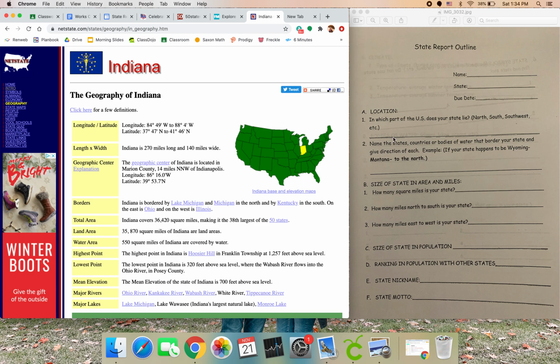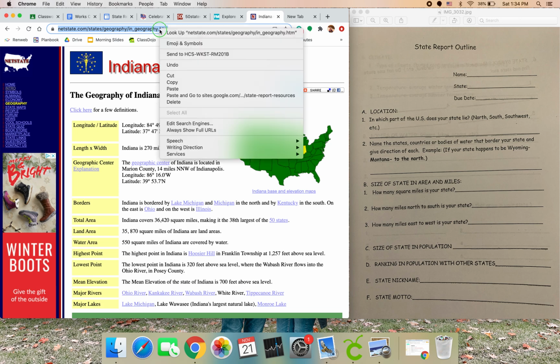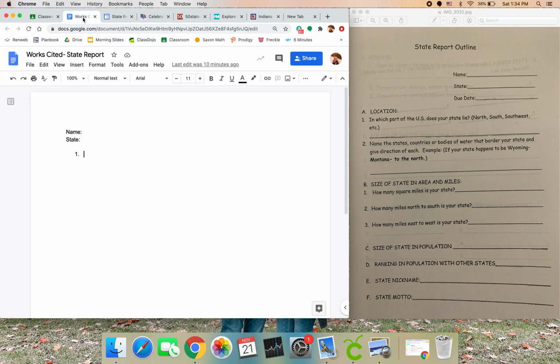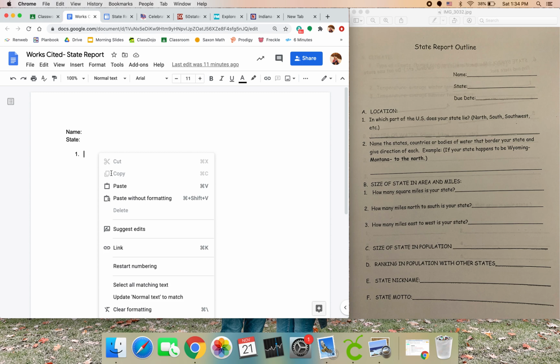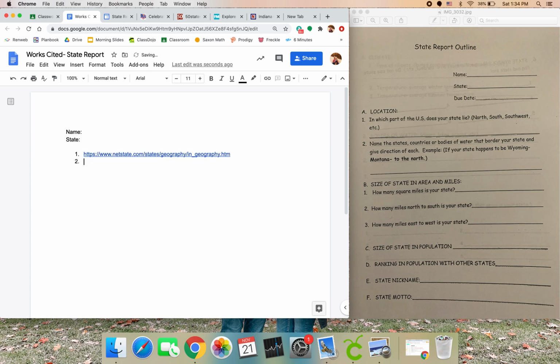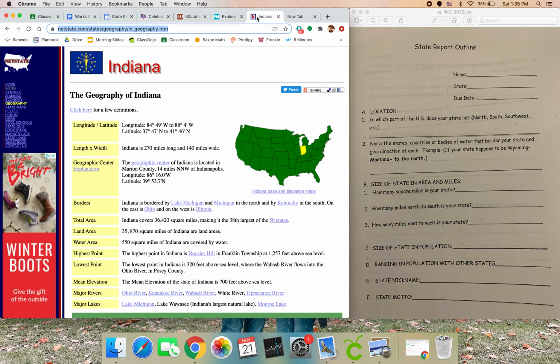Now, I found that information for question 1 on this page. So I have to come up here, copy the link, and come over here and paste it right here. That shows me that's where you found this information. Now, give the states, countries, or bodies of water that border your state and give directions for each. Example, if your state happens to be Wyoming, Montana to the north. So for Indiana, we have Michigan to the north, Ohio to the east, Kentucky to the south, Illinois to the west, and then Lake Michigan also touches Indiana.